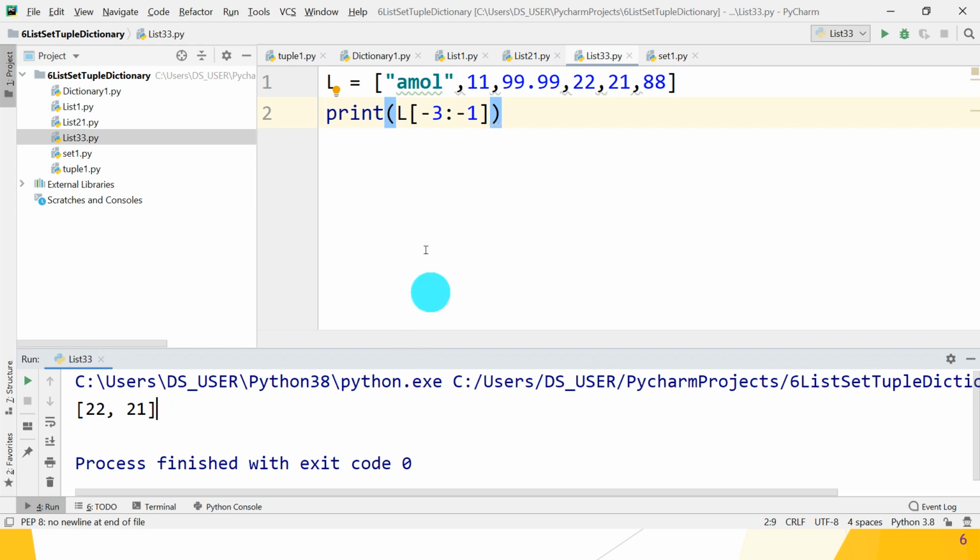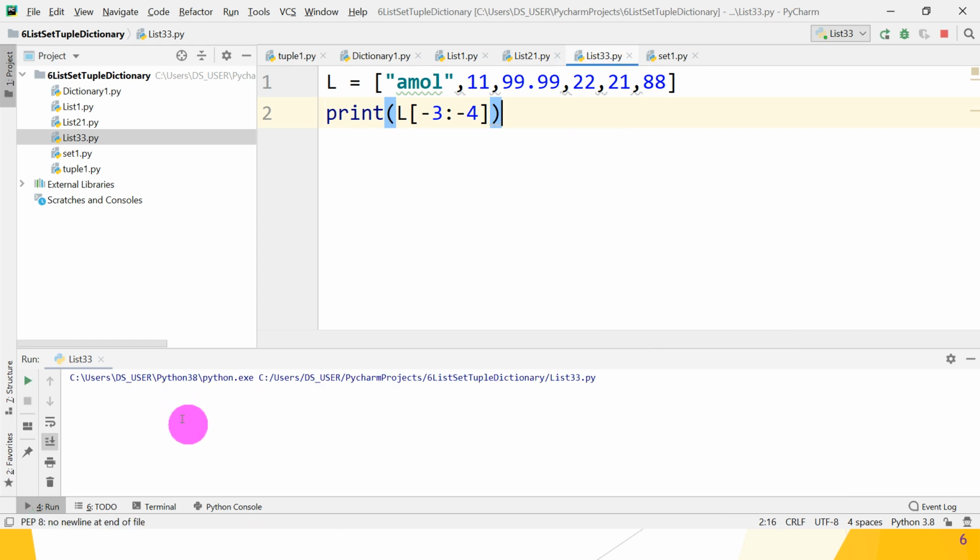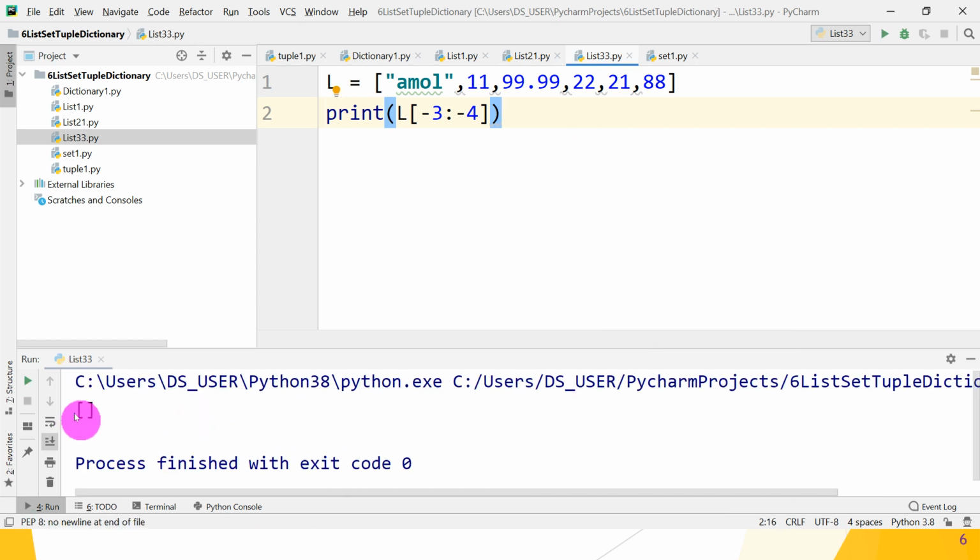Second point: if -3 and -4, what does it return now? It returns an empty list, not any syntactical error, but an empty list. Why? Because -3 onwards goes toward -4, it does not print in reverse, so it gives you an empty list. Great, guys.